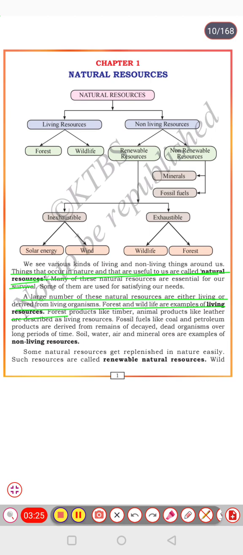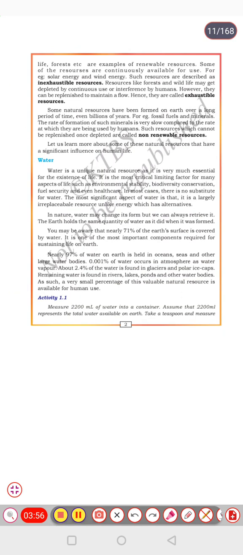Some natural resources are replenished in nature very easily. That is, they are renewable in nature very easily. Such resources are called renewable natural resources. The definition of renewable natural resources is: some natural resources get replenished in nature very easily, and such resources are called renewable natural resources. Examples for these renewable natural resources are wildlife and forest.